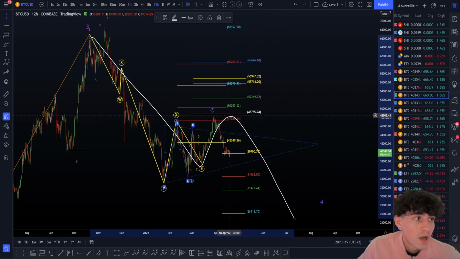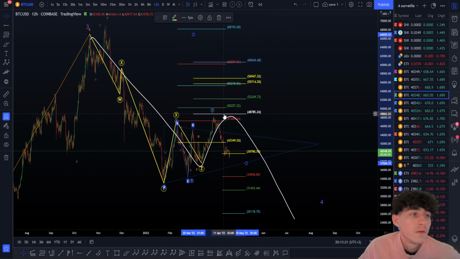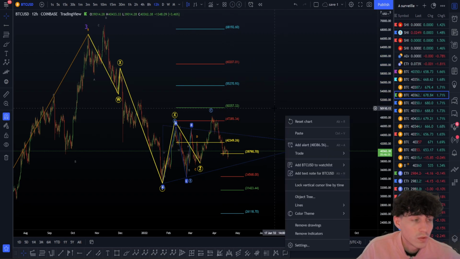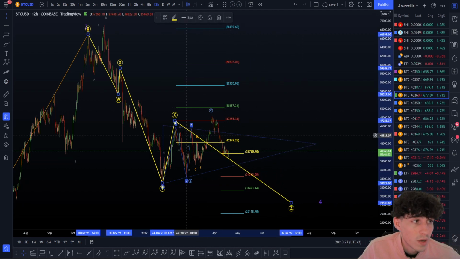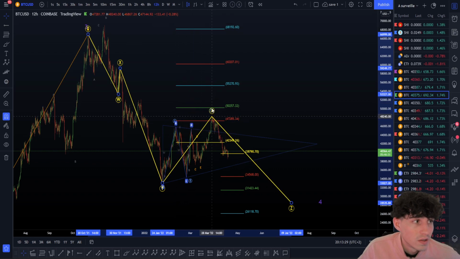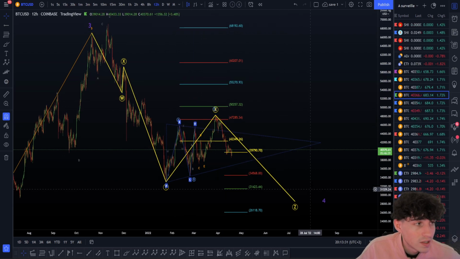it has to retrace a minimum of this white line here, the 38.2. So this is not valid because we do not tap the 38.2. That's why I'm not going to take this bigger double XY, but I'm just going to expand this one here, this X here, and add the Z wave here.